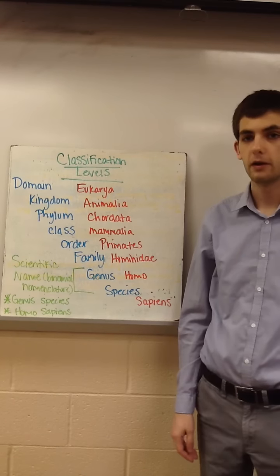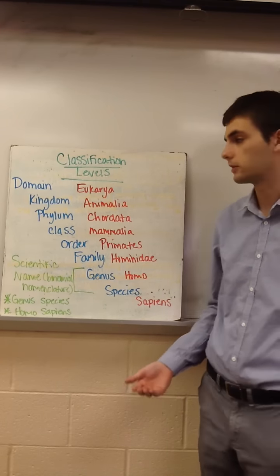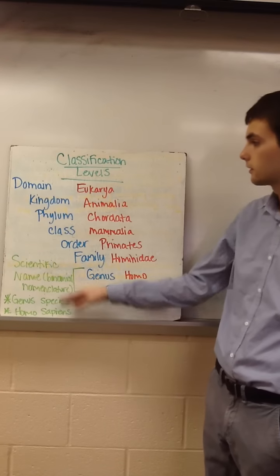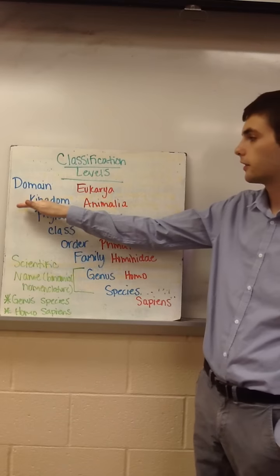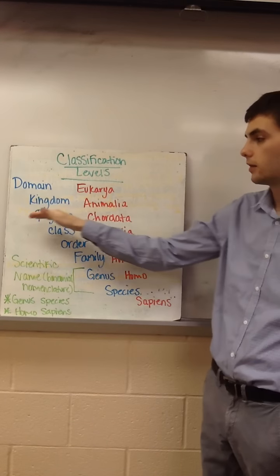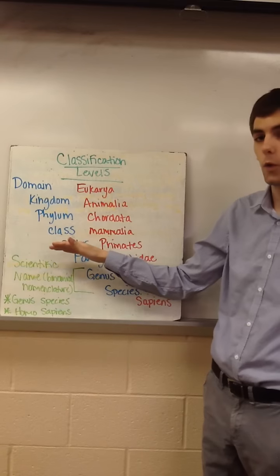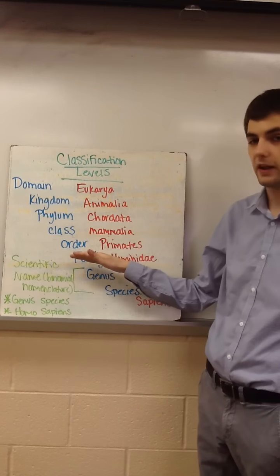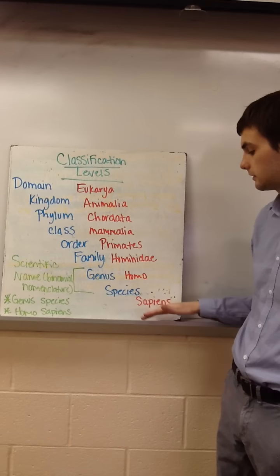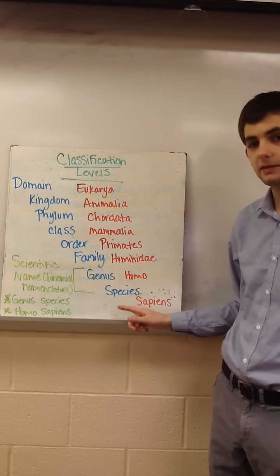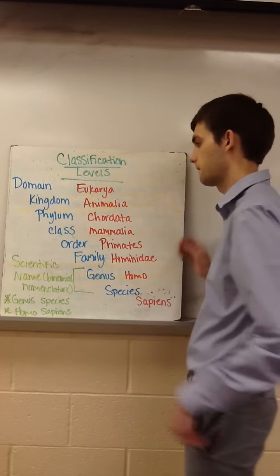So for example, if we wanted to figure out the binomial nomenclature for humans, also known as Homo sapiens, we are classified under the domain Eukarya, the kingdom Animalia, the phylum Chordata, the class Mammalia, the order Primates, the family Hominidae, the genus Homo, and the species sapiens. The genus and species together gives you the binomial nomenclature of the organism.